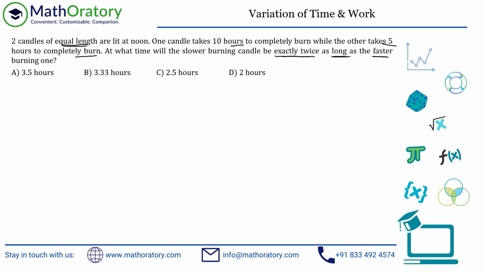So there are two candles out here. The slower burning candle is the first candle. So I'm just indicating the slower one as S and the faster one as F. So we know that the slower one burns out in 10 hours and the faster one burns out in 5 hours, right? And since the length of the candle is not given, I'm going to assume the length of the candle as something.